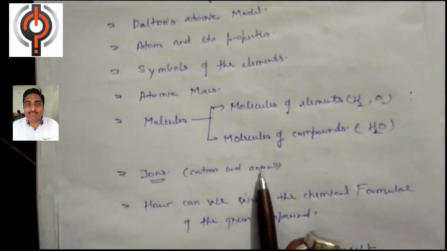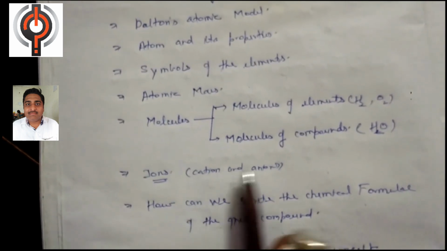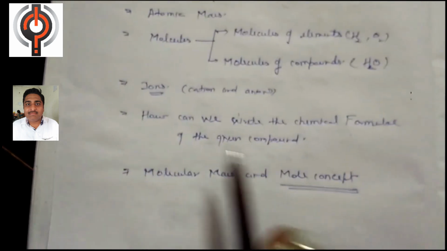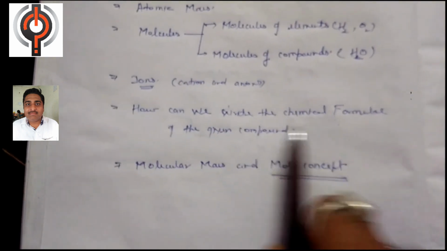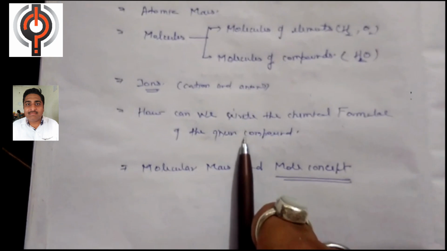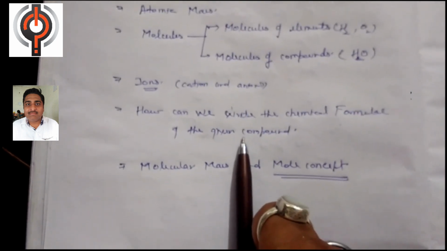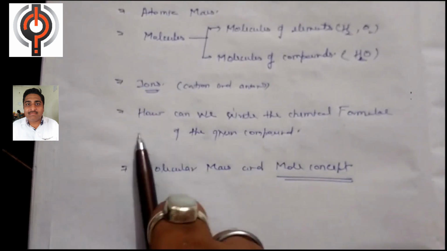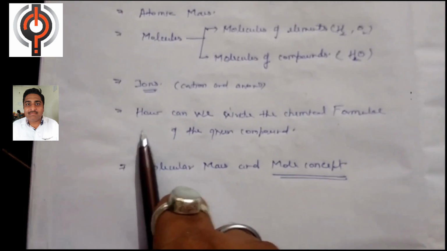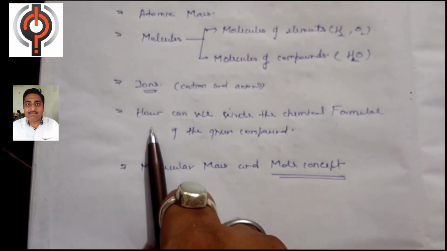Ions means the cation and anion. Cations are the positively charged particles, anions are the negatively charged particles. And after this we will discuss how we can write the chemical formula of a given compound. A compound may be ionic or covalent. So how can we write the formula of a given compound? In this topic we will study in detail how to write the formula of a compound.